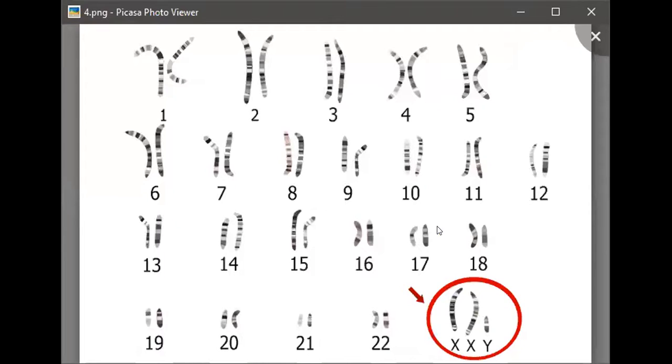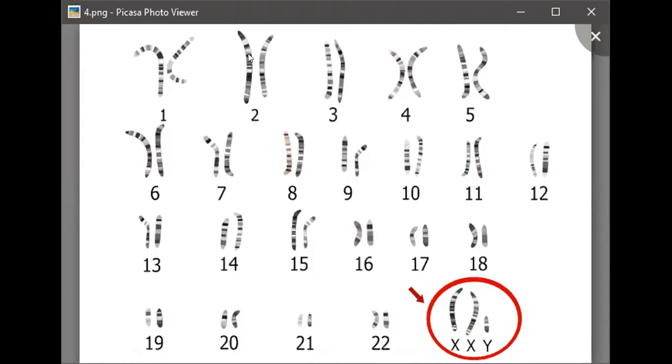Now, let us talk about another chromosomal abnormality, or another chromosomal disorder, and this is Klinefelter syndrome. Now, what happens in Klinefelter syndrome? Again, there is trisomy, means one additional copy of chromosome is there. That additional chromosome is X chromosome. And Klinefelter syndrome occurs in male only, not in female. What happens actually? Just see the karyotype.